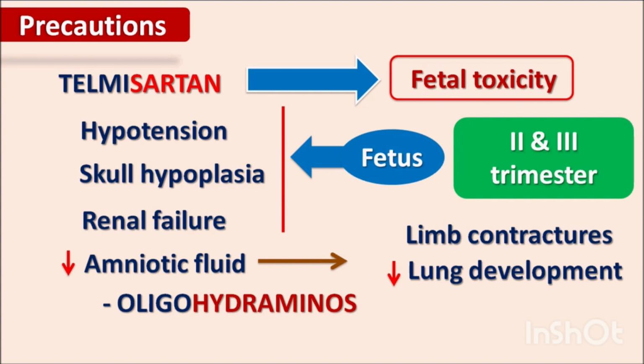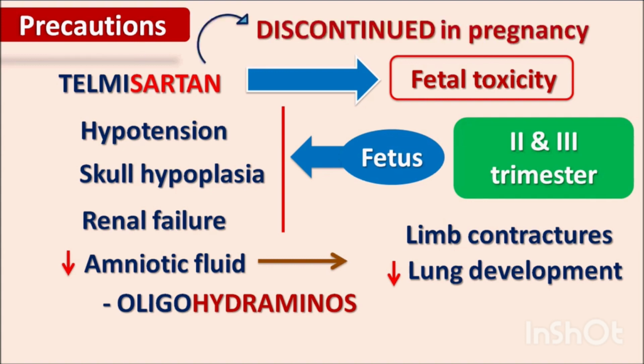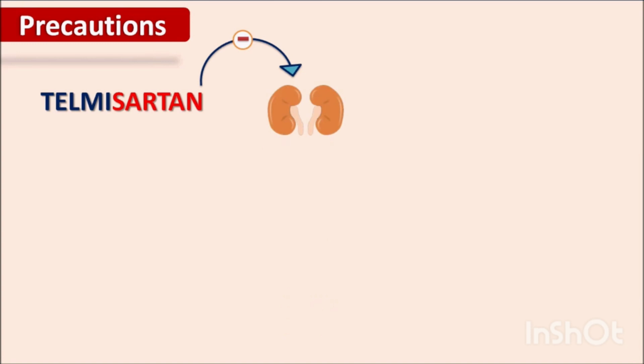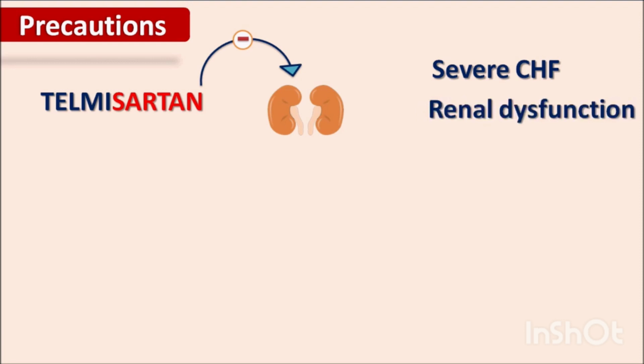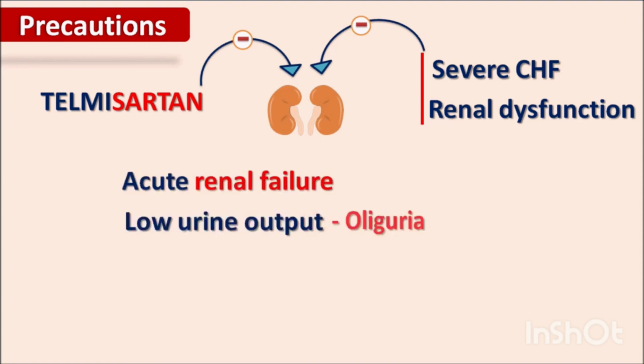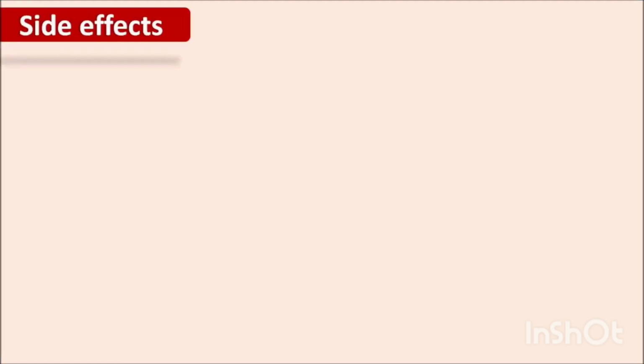So certain drugs cannot be used in pregnancy, and this drug should be avoided when pregnancy is confirmed. This is one of the precautions of telmisartan. Telmisartan can reduce renal functionality, so patients with severe CHF and renal dysfunction are not given this drug because it may further decrease renal functionality. In these conditions, this results in acute renal failure and low urine output, known as oliguria.